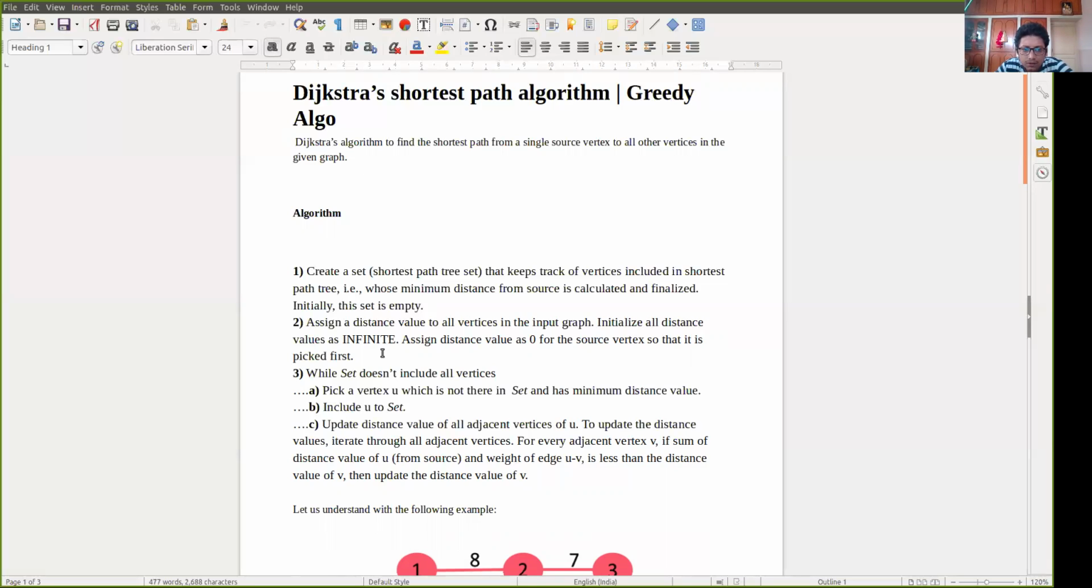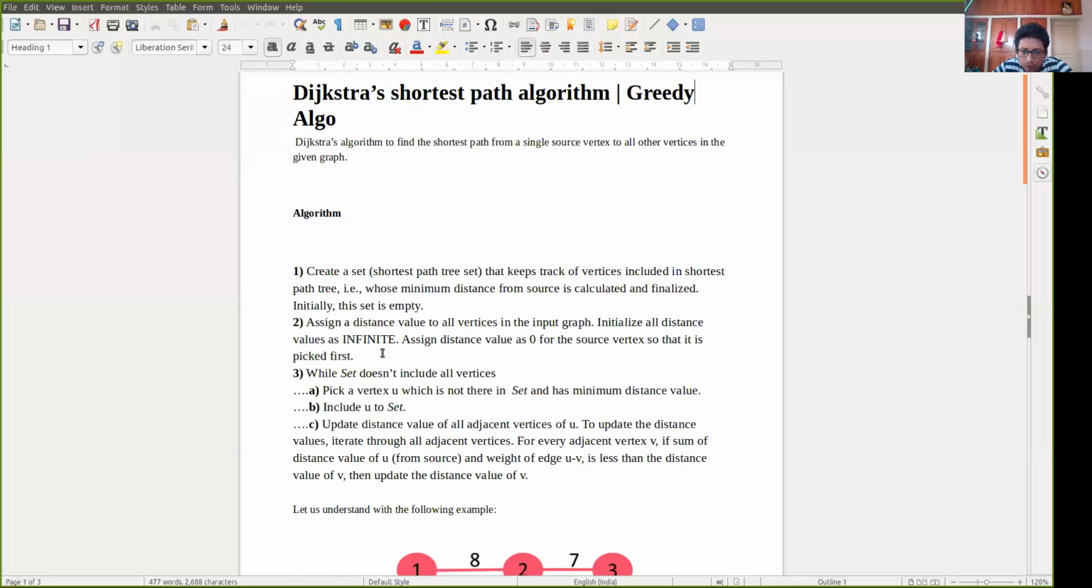So initialize all distance values as infinite, and assign distance value 0 for the source vertex, so that it is picked first. Obviously, the source vertex will be picked first. Now, while the set does not include all vertices, we will repeat these 3 steps iteratively, in a loop.